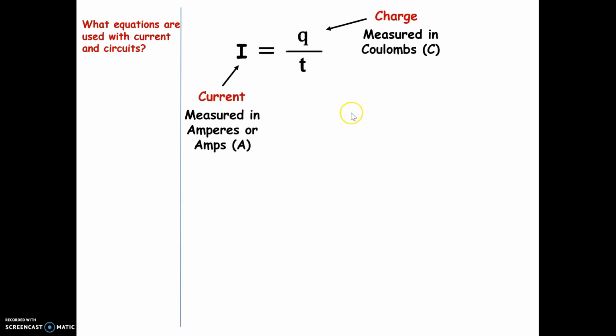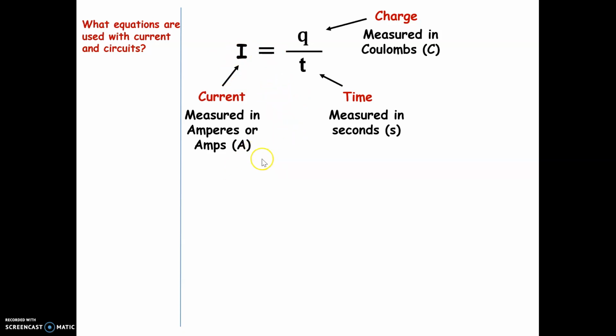All right, so now we're going to get into some of the equations that sort of govern the rules of a simple circuit. So first of all, the amount of current going by, we talked about this, but it's how much charge goes by each second. So current is I, measured in amperes. Q is the symbol for charge. You saw that in Coulomb's law last time, and we measure charge in coulombs. T is measured in seconds. So if you take the number of coulombs divided by the number of seconds, that will give you how strong the electric current is.